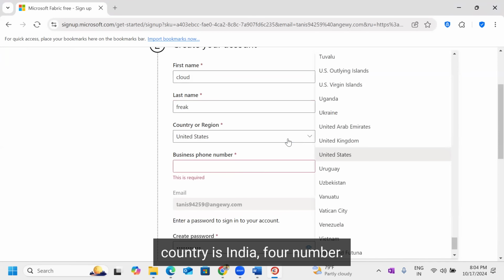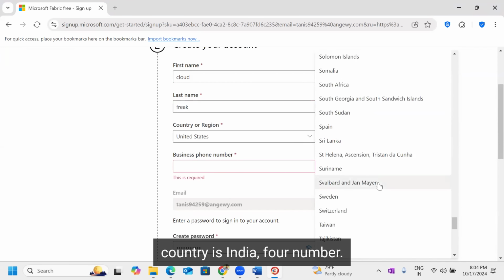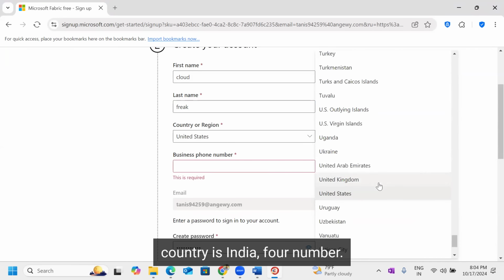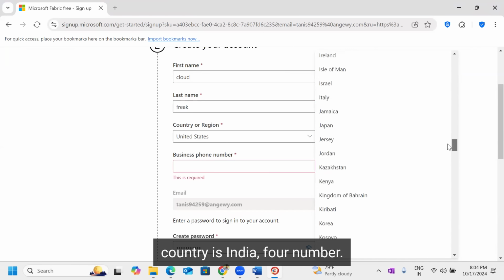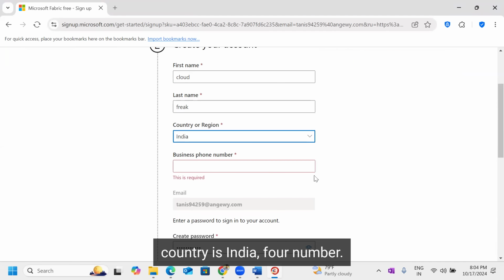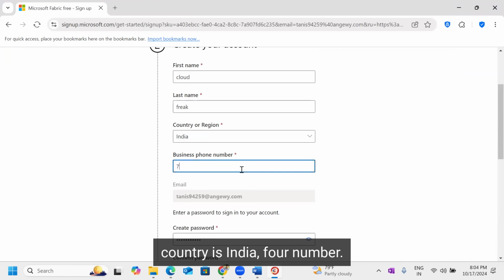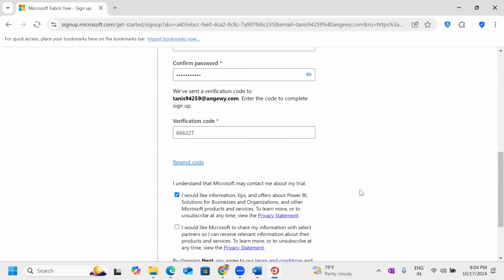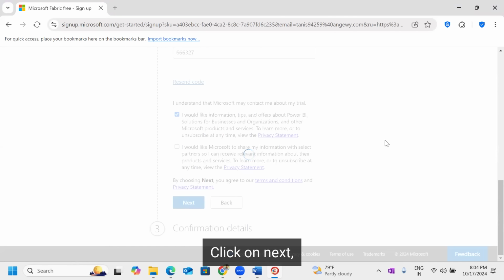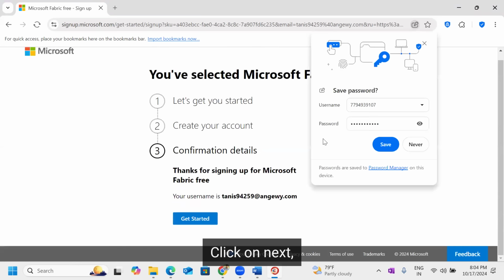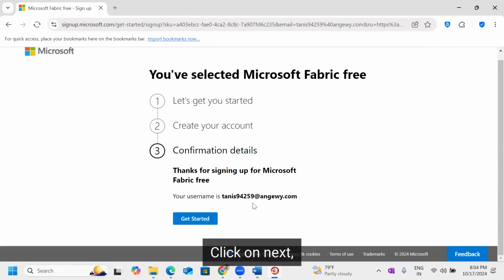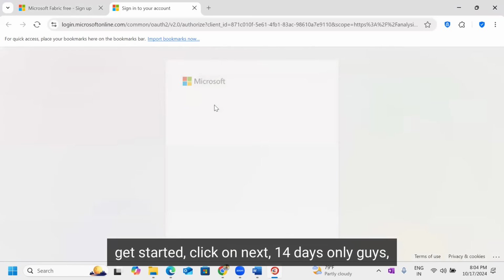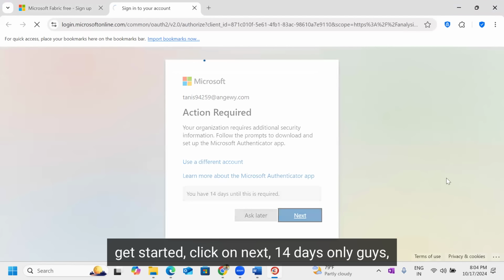Country is India. Phone number. Click on next. Get started. Click on next. 14 days only, guys, free trial.